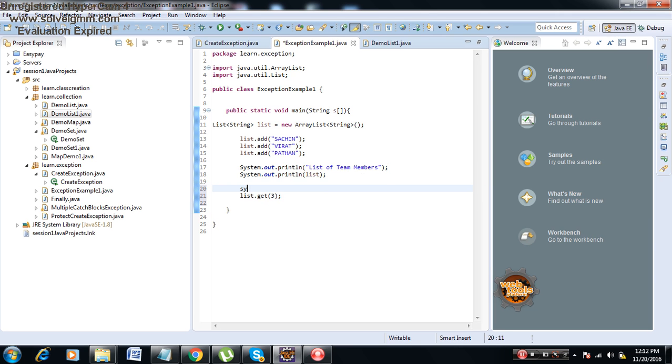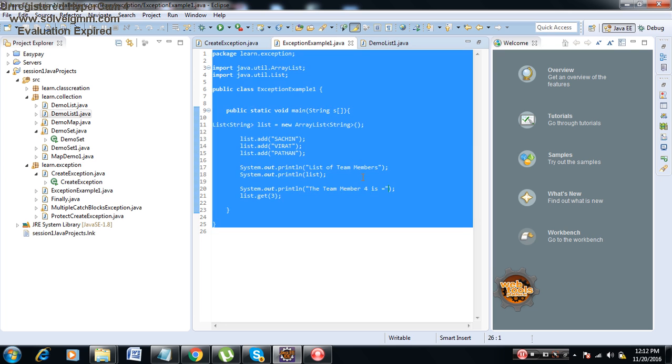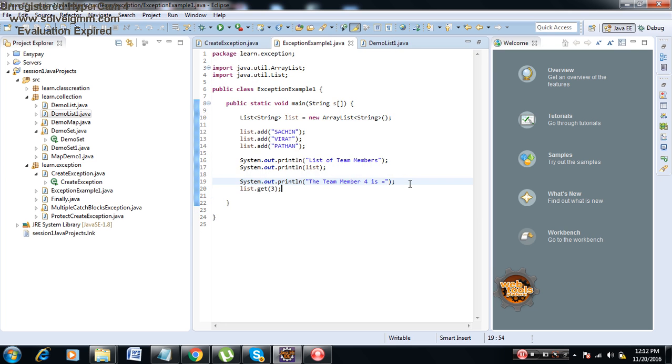System.out, the element at the team member, team member 4 is. Then after that, System.out, print the team member number 4.